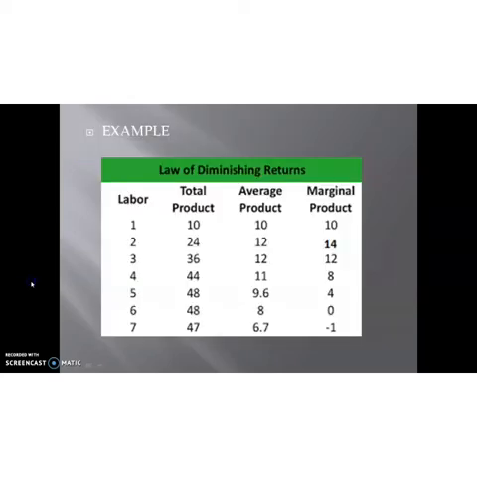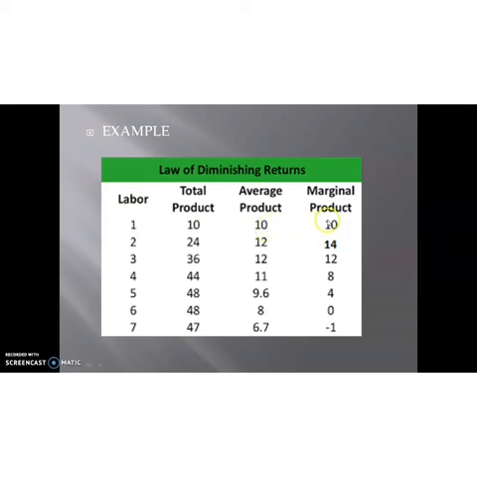For example, in this table we can see labor, total product, average product and also marginal product. So if a producer employs 1 unit of labor, he can produce a total product of 10. Then the average product is also 10, because average product is equal to total product divided by the units of variable factor. Here the variable factor is labor. So 10 divided by 1 is equal to 10.